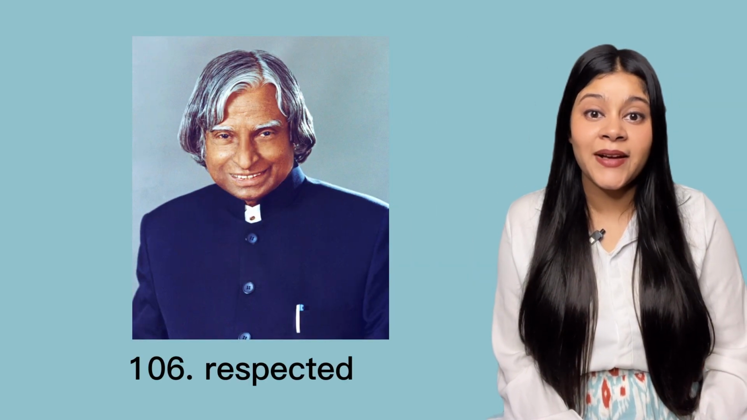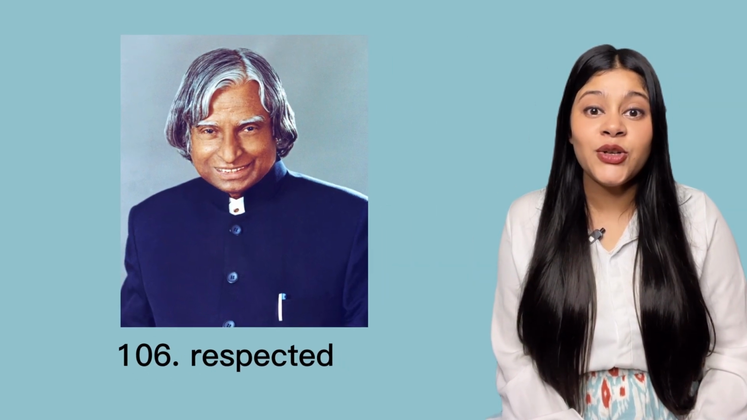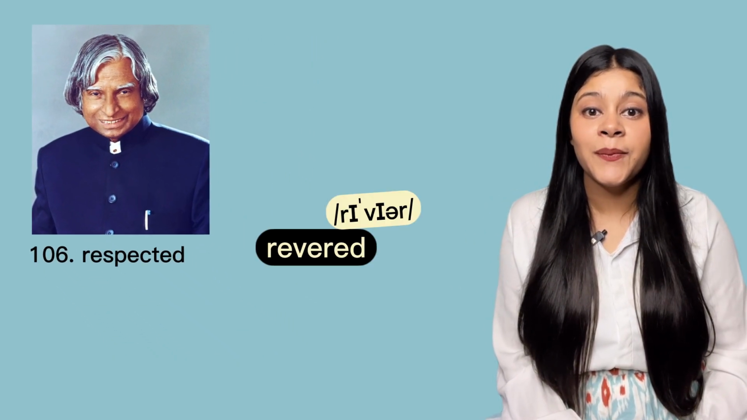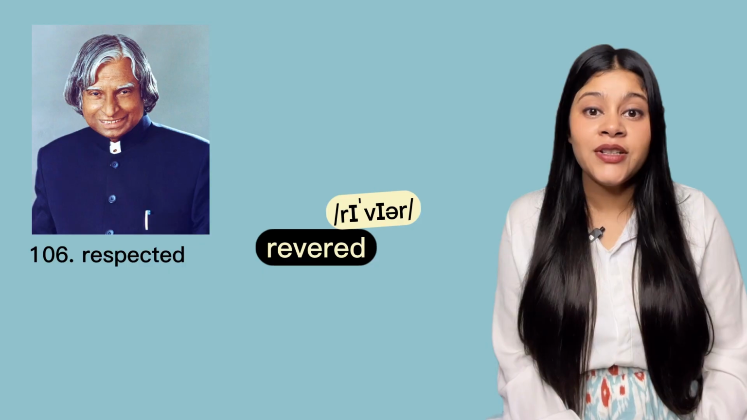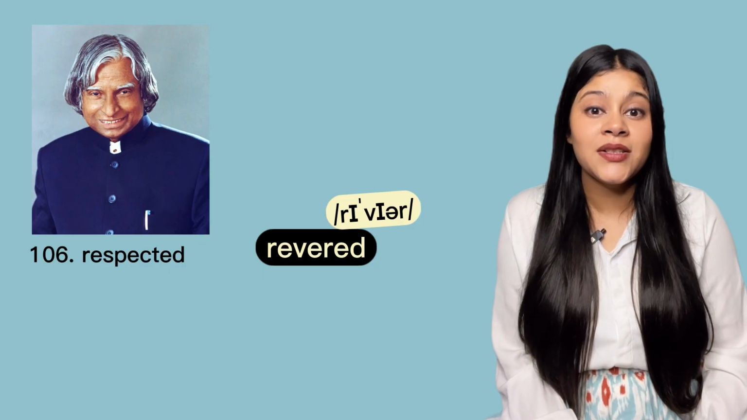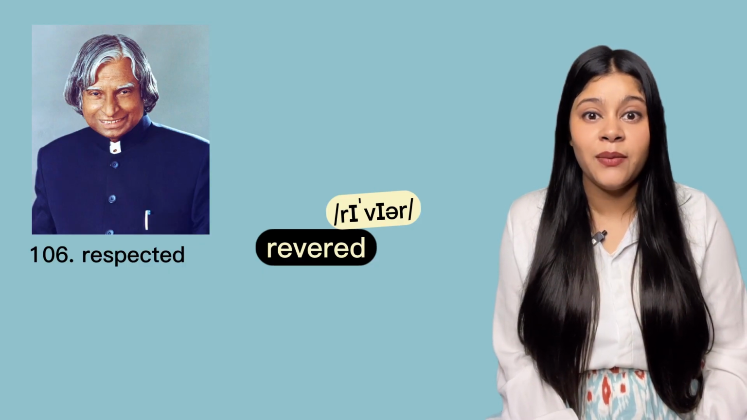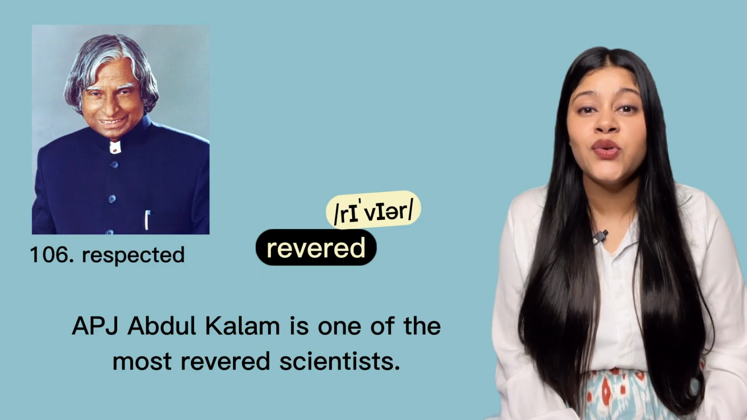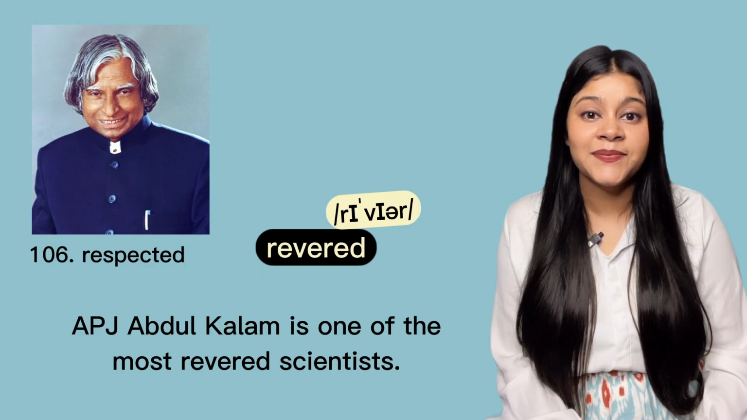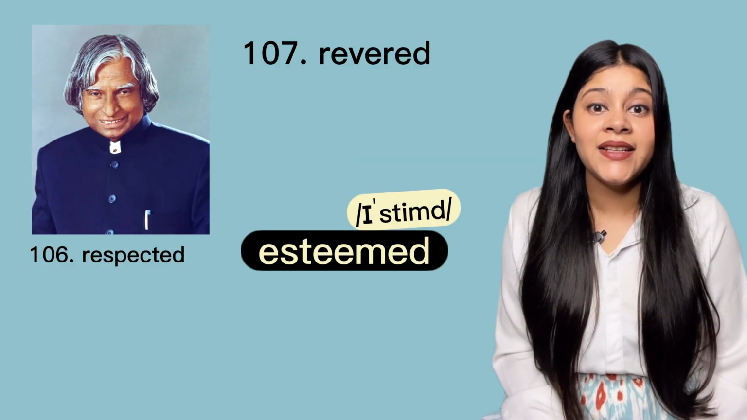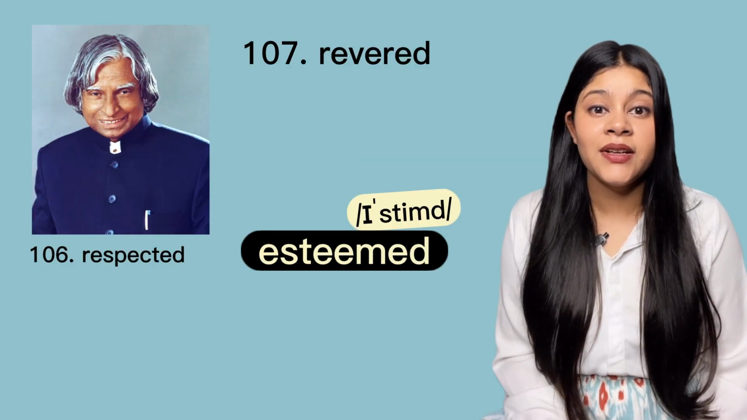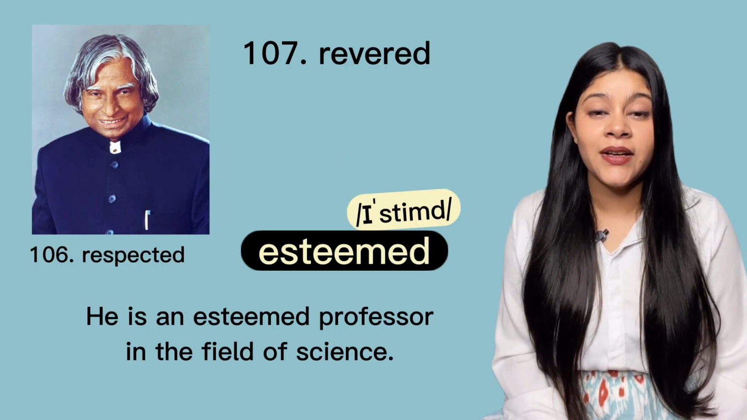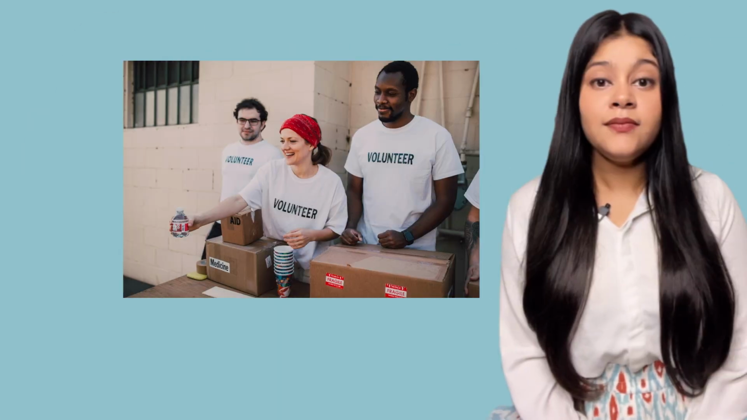We all know this person. He is really well respected in the society. But instead of using the word respected, use the word revered. Revered. Revered can be used to describe someone who is respected and admired by everybody. For example, APJ Abdul Kalam is one of the most revered scientists. You can also use the word esteemed. Esteemed. He is an esteemed professor in the field of science.